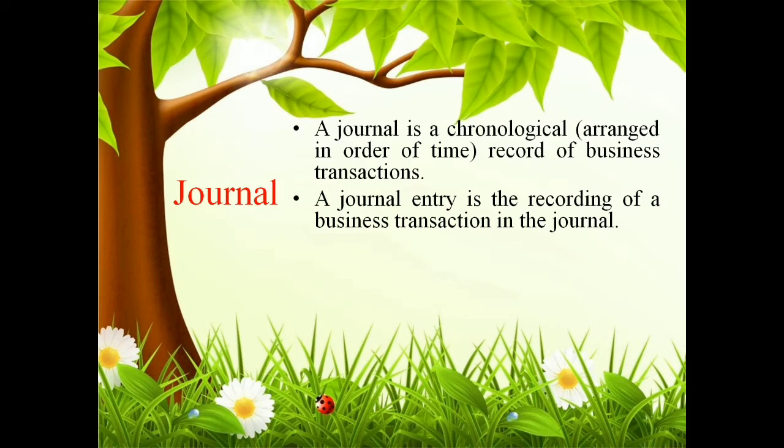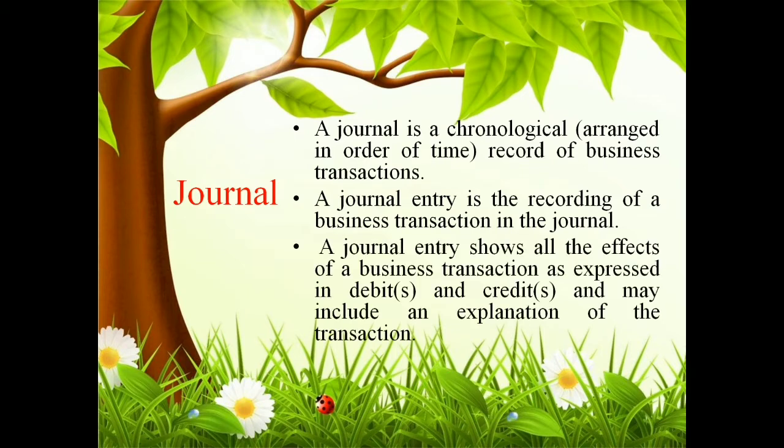Entering the transactions in a journal is called a journal entry, the recording of a business transaction in the journal. A journal entry shows all the effects of a business transaction expressed in debit and credit, and may include the explanation of the transaction.